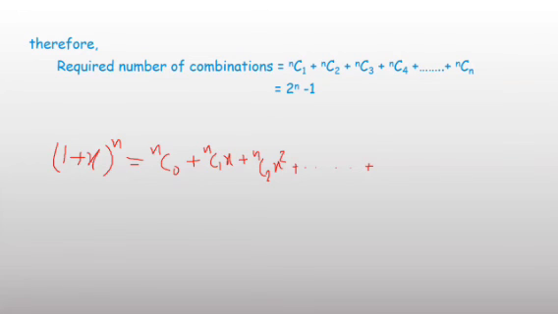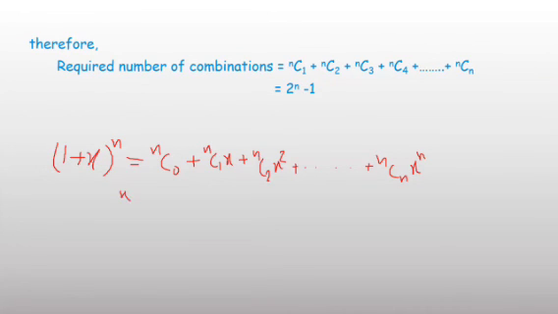You can observe here nC0, nC1. If nC1 is written, then the power of x is 1. nC2, power of x is 2. Then nCn, nCn means the power of x is n. This is the binomial theorem.